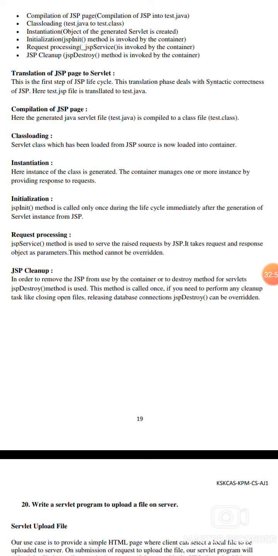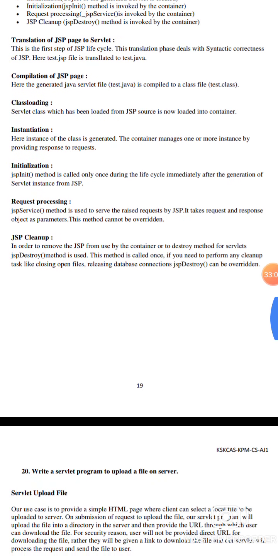Translation checks the syntactic correctness of the JSP. It tests the JSP file. In compilation of a JSP page, the generated Java servlet file is compiled into a class file. In class loading, the servlet class is loaded and the JSP sources are loaded into the container. Instantiation: an instance of the class is generated, and the container manages one or more instances by providing responses to requests.